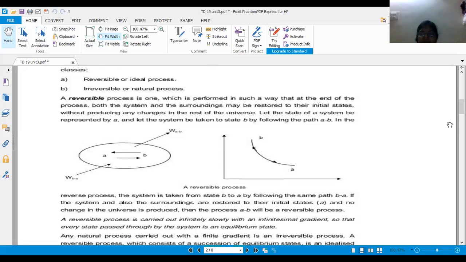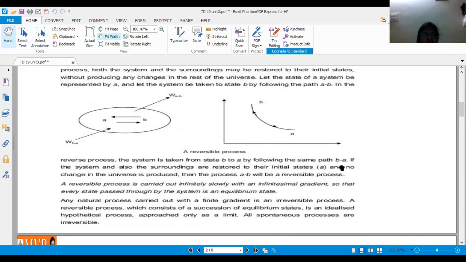In the reverse process, the system is taken from state B to state A, following the same path.